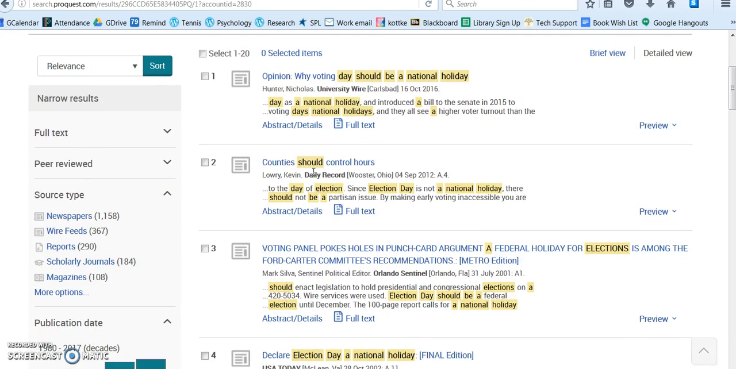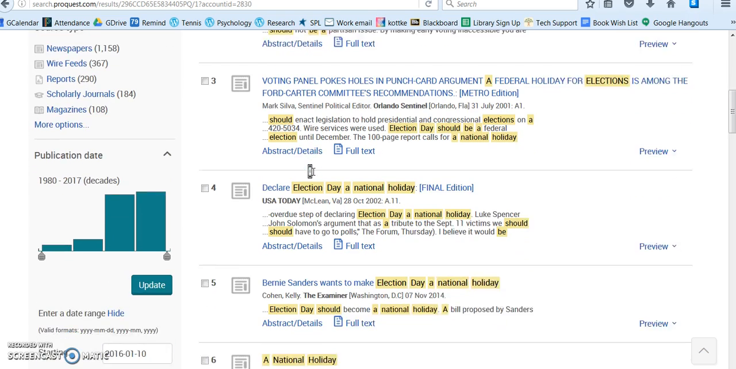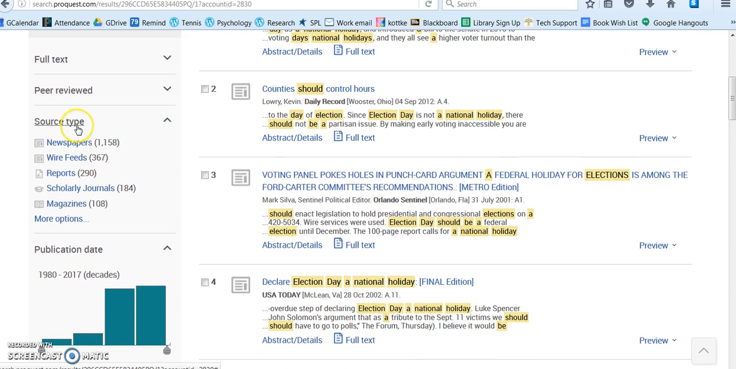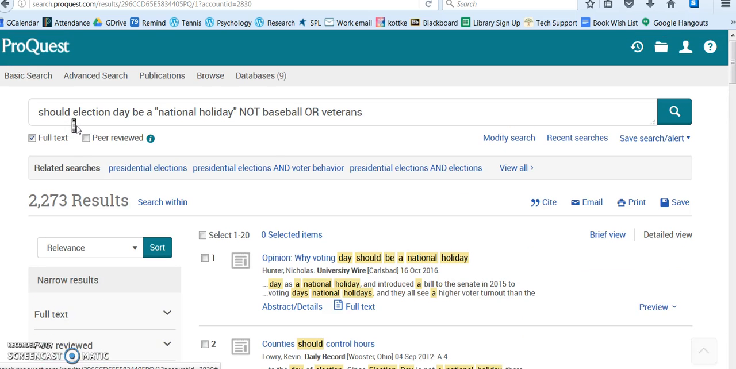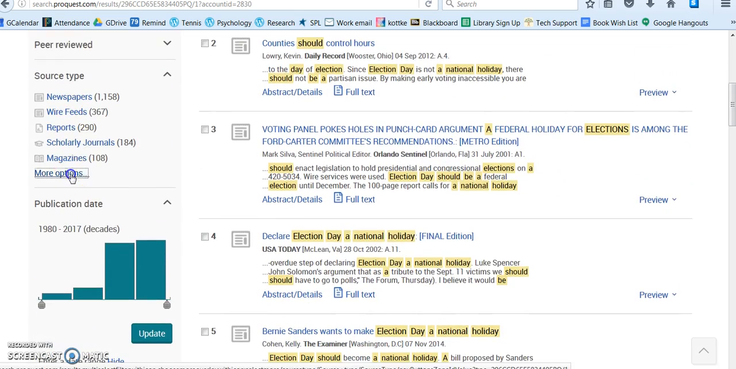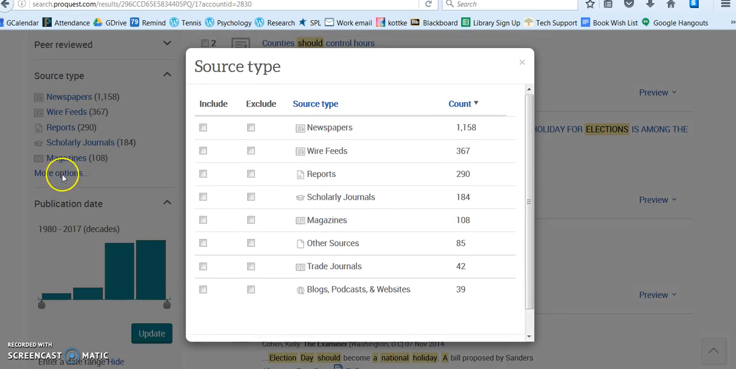Now let's see. We might have gotten rid of some, so we might have to go back. Declare election day a national holiday. That's nice. Here is another thing that you can do. Come over here to source type. And let's say you just want a particular type of source because 2,200 is still too many to go through. So you go over here to source type. You click the more options button and you can decide what to include.